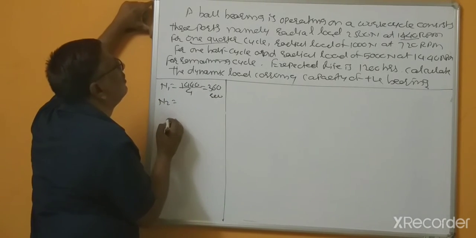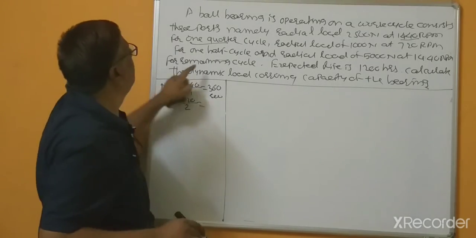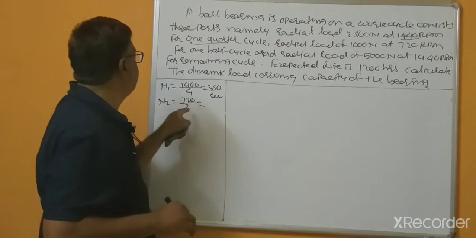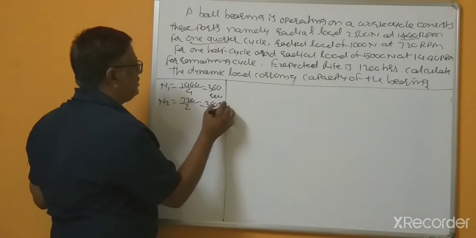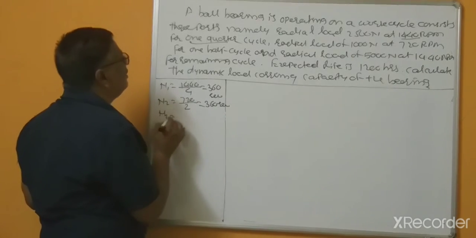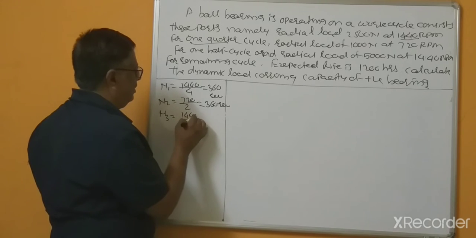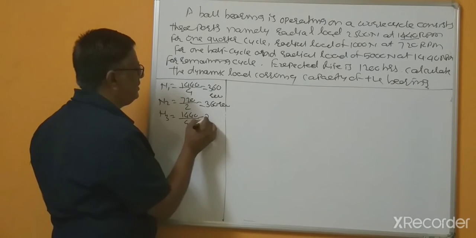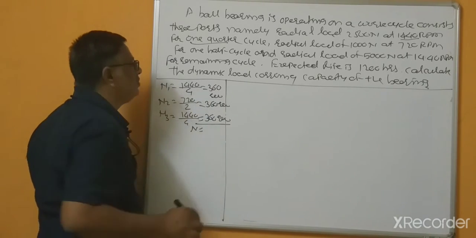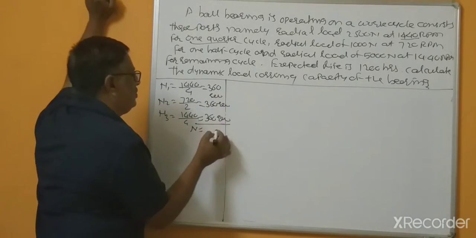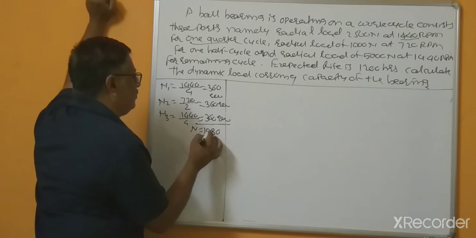N2 equal to 720 for 1/2 cycle, means divided by 2, this is again 360 revolutions. N3 equal to 1440 for 1/4, again this is 360 revolutions. So N equal to total revolutions, 1080 revolutions.